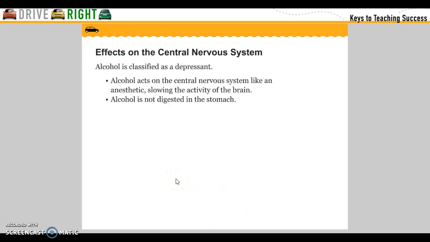Effects on the central nervous system. Alcohol is classified as a depressant. Alcohol acts on the central nervous system like an anesthetic, slowing the activity of the brain. Alcohol is not digested in the stomach.